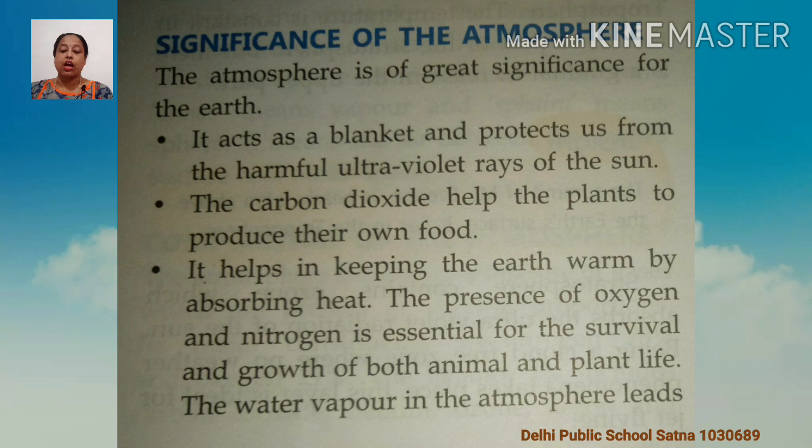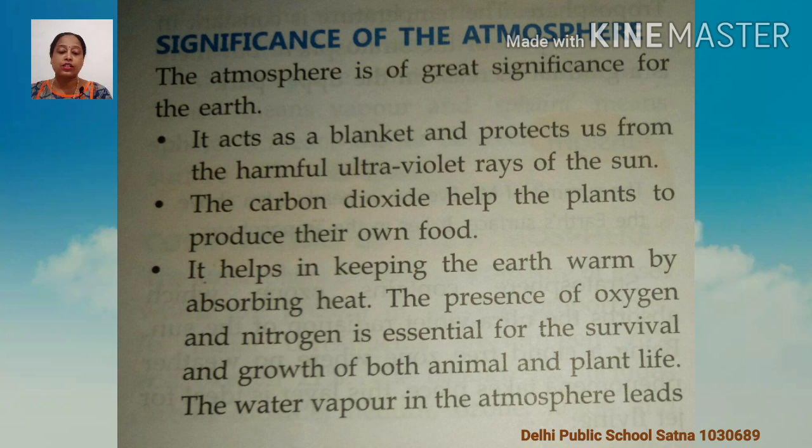The second point, the carbon dioxide helps the plants to produce their own food. As we know, plants make their own food by the photosynthesis process. So carbon dioxide helps plants to make their own food. It helps in keeping the earth warm, and nitrogen is essential for absorbing heat. So it helps keep the earth warm and absorb the heat.